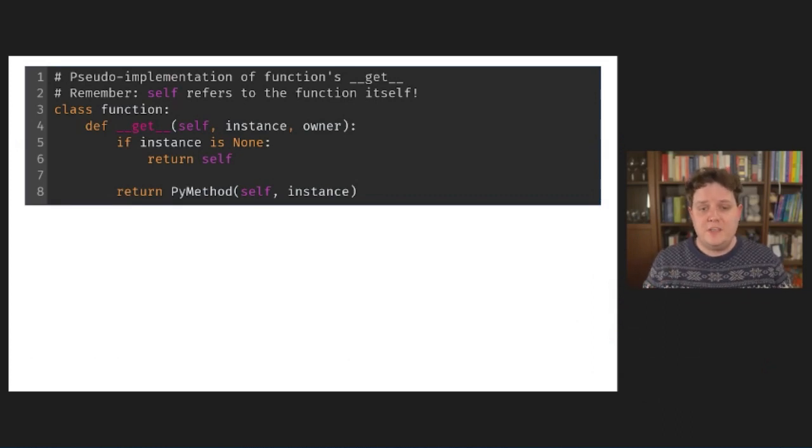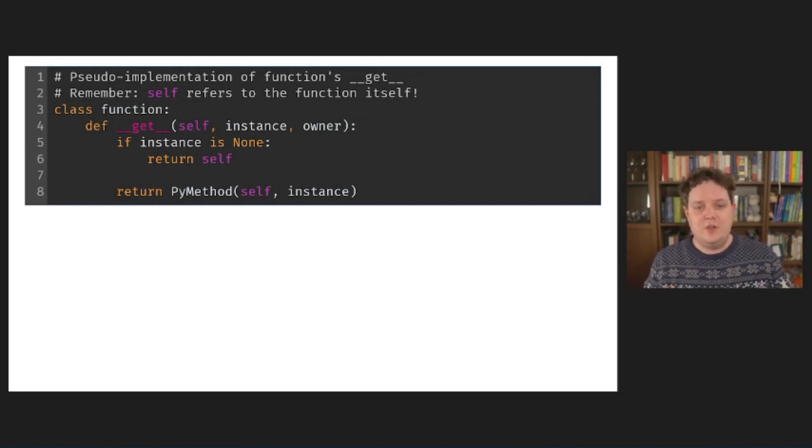This is the implementation of the dunderGet method of functions, or well, a pseudo-implementation of the actual get method that was written in C. As you can see, it's nearly identical to what I just implemented for the favorite descriptor. If the instance is none, which happens if we get a function using a class attribute directly, this dunderGet method will simply return self, which here means the function itself.